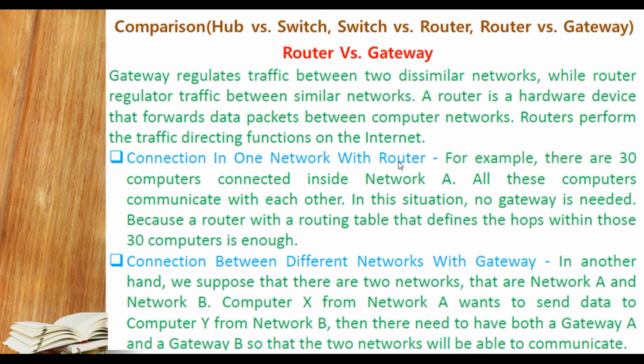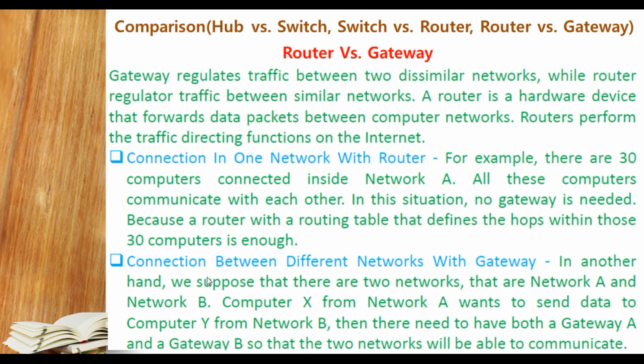Okay, student, we can understand it in our own words. Suppose a particular building has 30 computers connected to each other. In that situation we need a router only, not the gateway, because a gateway allows us to communicate with a different, dissimilar network, but this is a similar network. The router can automatically find the path to send information from one computer to another by its routing table, that is hops, and that is enough for 30 computers.